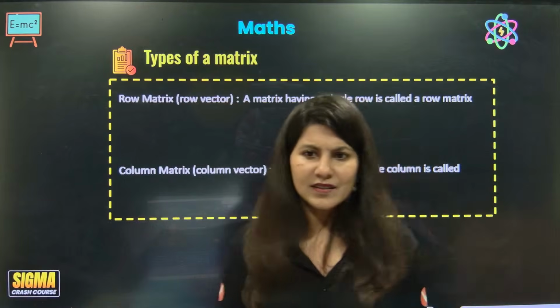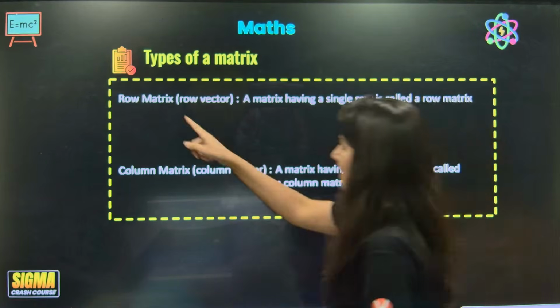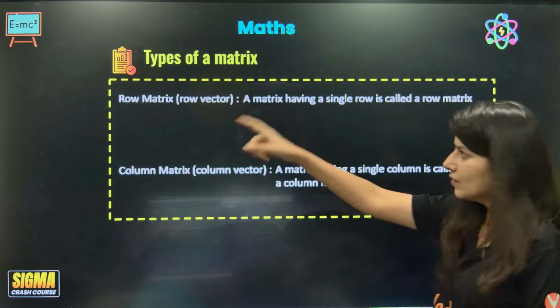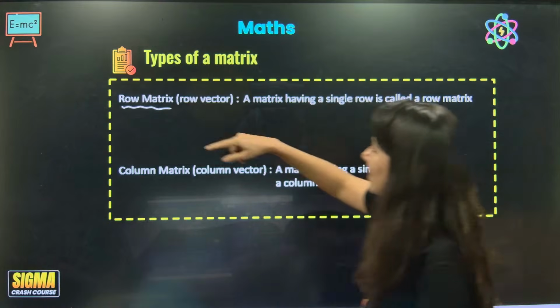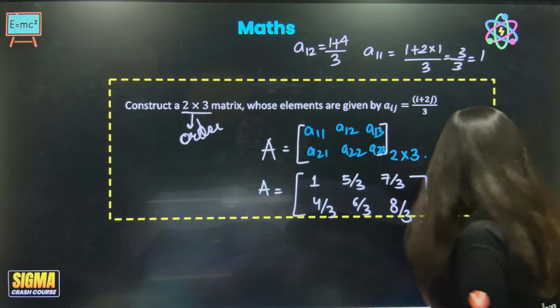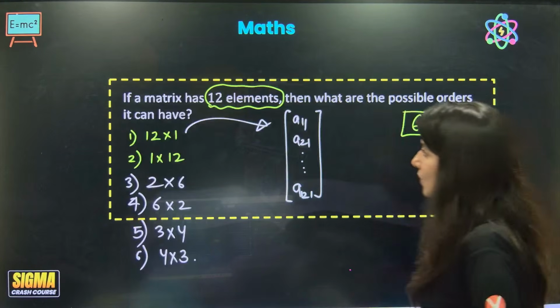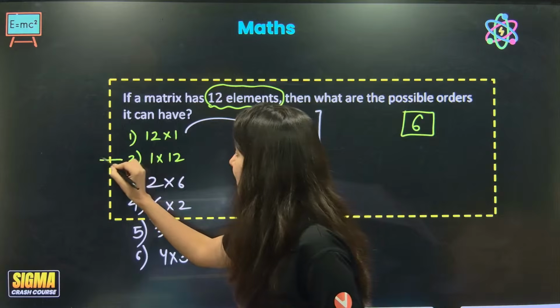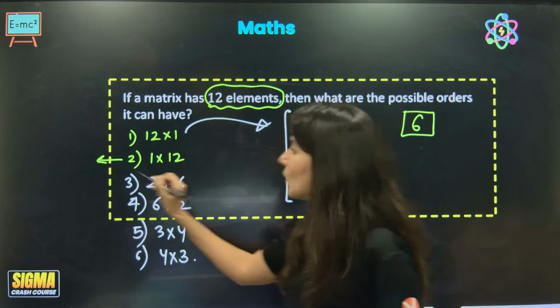Now types of matrix. Number one, row matrix, also known as row vector, but popularly known as row matrix, which is having only a single row. See over here, if I go back, can you see that this is having a single row? One row but 12 columns.